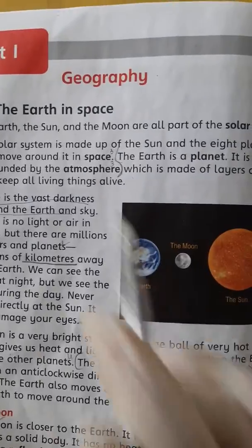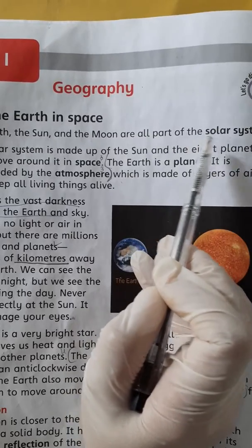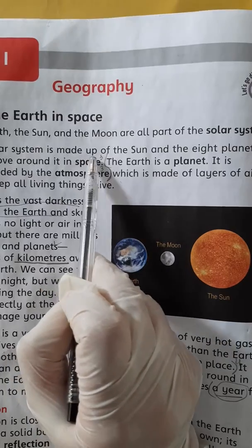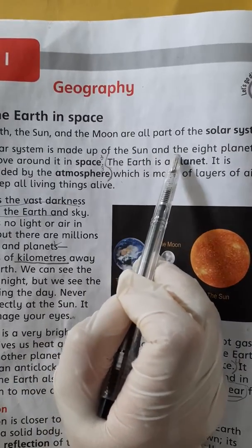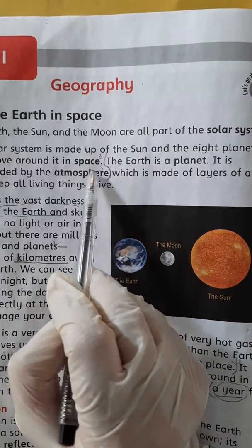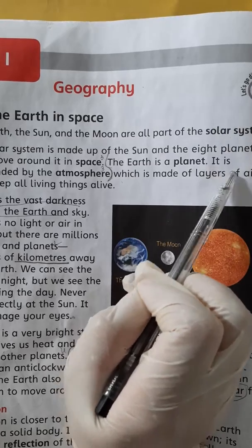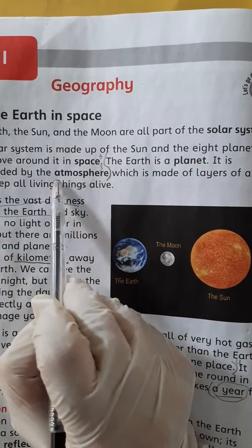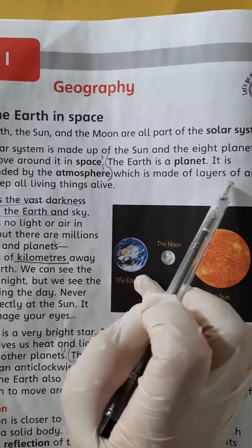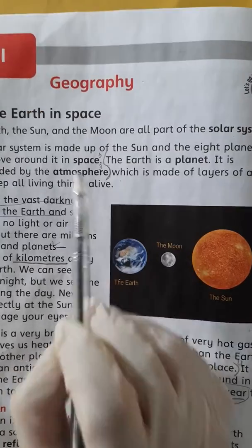The Earth, the Sun, and the Moon are all part of the solar system. The solar system is made up of the Sun and the 8 planets that move around it in space. The Earth is a planet. It is surrounded by the atmosphere, which is made up of layers of air that keep all living things alive.